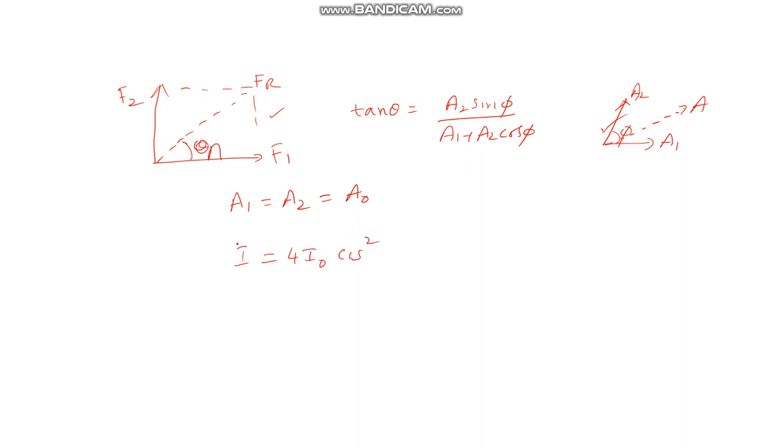So this is another useful result which you can remember.